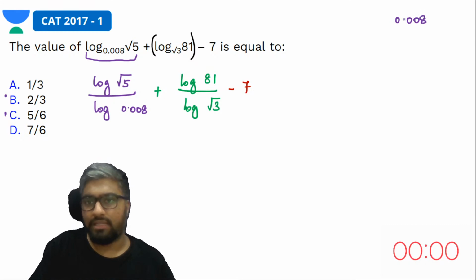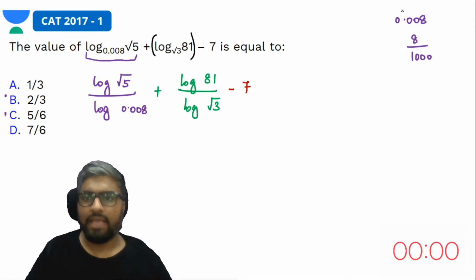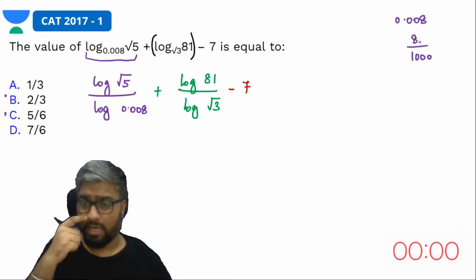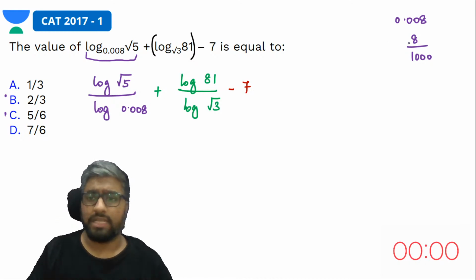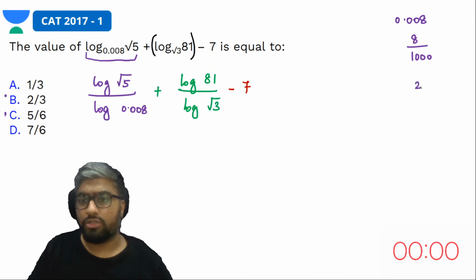0.008. Can I write this as 8 by 1000? Yes, 0.008 is 8 by 1000. So this way I've gotten rid of the decimal, but I have a fraction. Yes, but let's see what we can do with this. This would be what? 2 cube by 10 cube. Yes, 2 cube by 10 cube. That's basically how much? 2 by 10 the whole cube.